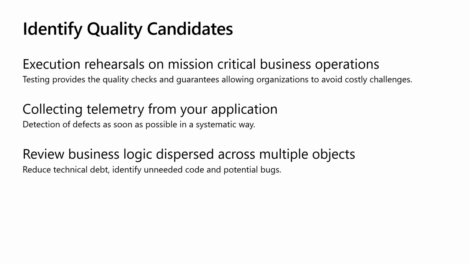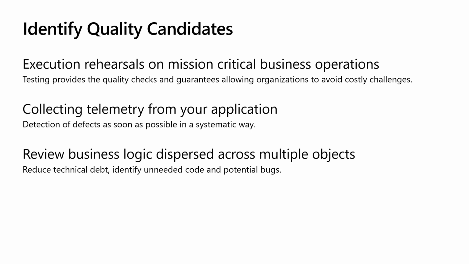Collecting telemetry. Ensure that you're writing useful and meaningful instrumentation within code. It helps you detect defects as soon as possible. Nowadays, platforms have automated alerting systems that can alert teams immediately when there's defects happening, when there's performance degradations, whatever it may be. But what is foundational to all of that is having robust telemetry within. That'll help your support teams also be able to quickly troubleshoot and remediate any issues.